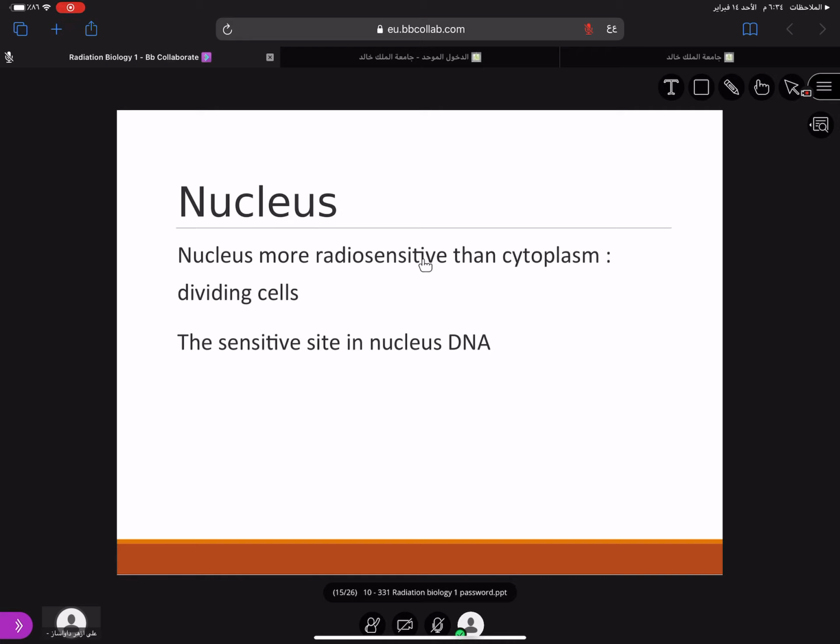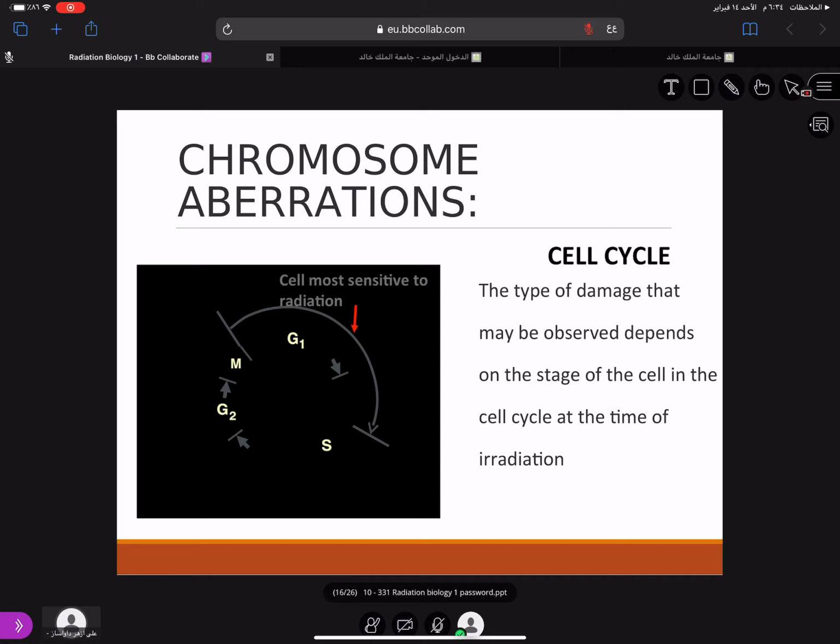Nucleus is more sensitive than cytoplasm, especially in dividing cells. The sensitive site in the nucleus is the DNA. So major damage occurs at the DNA level or within the nucleus. Just remember this cell cycle. This is basically when the cell is born and it undergoes growth 1 phase, then comes the synthesis phase, and then comes the G2 phase, and then the mitosis phase. This is called the cell cycle. The type of damage that may be observed depends on the stage of the cell in the cell cycle at the time of irradiation.